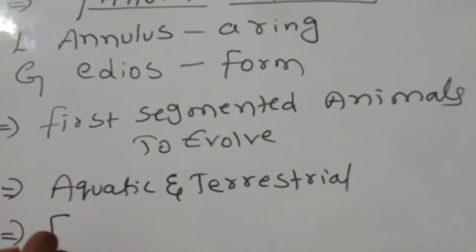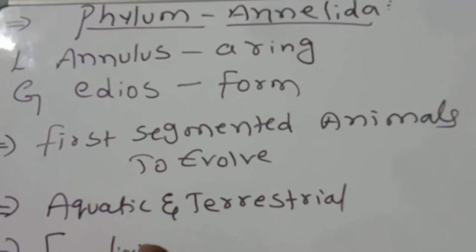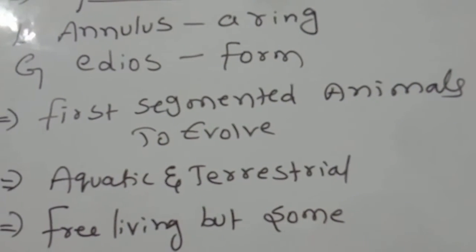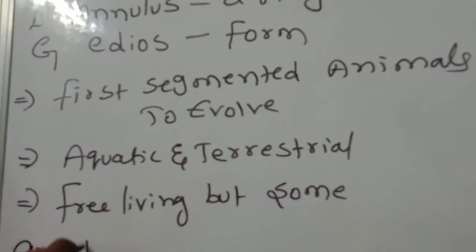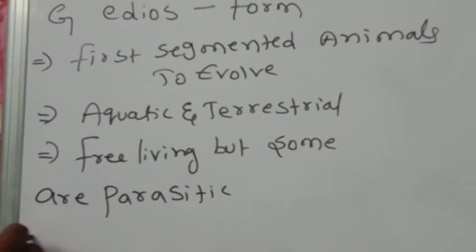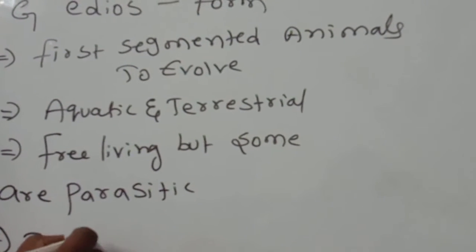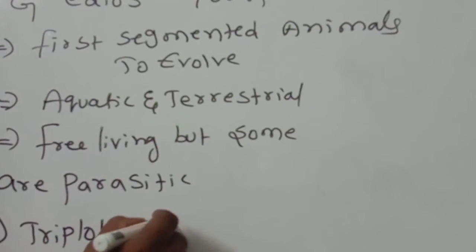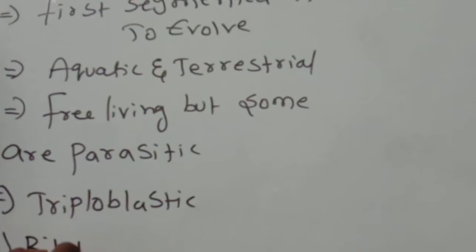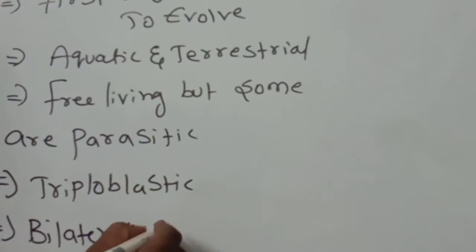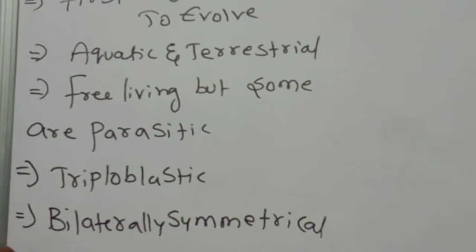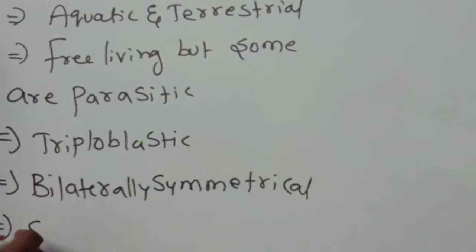Okay, free living, but some are parasitic. They are triploblastic. Okay, triploblastic. Next, bilaterally symmetrical. Cygocelomates.